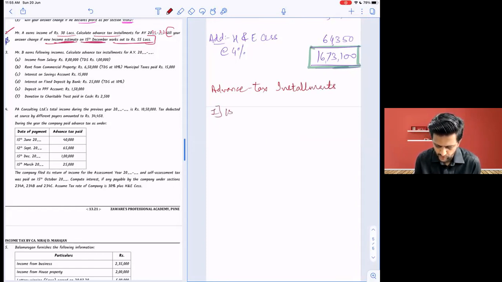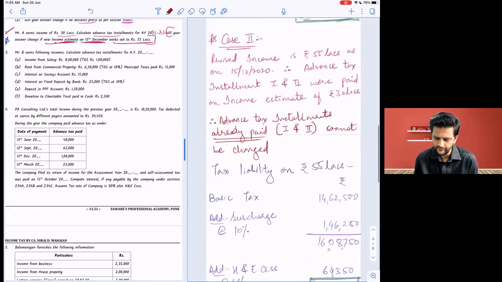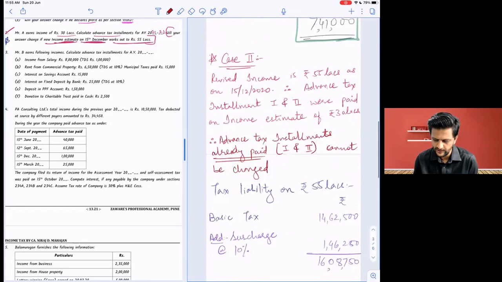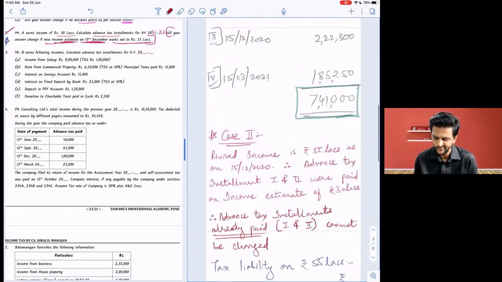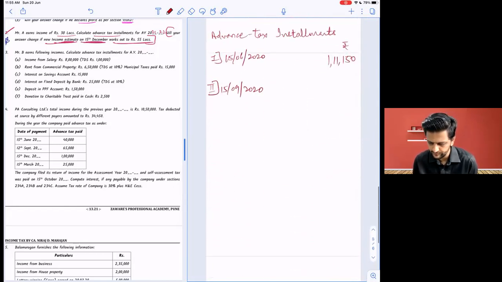First one is 15th June. That amount was still whatever is done. I'm writing it as it is, 111,150, right? Pushkar, correct. Second is also the same, 15th September 2020, still the same, 222,300.